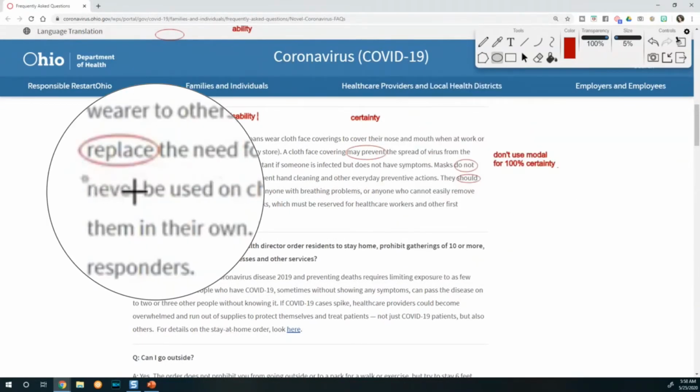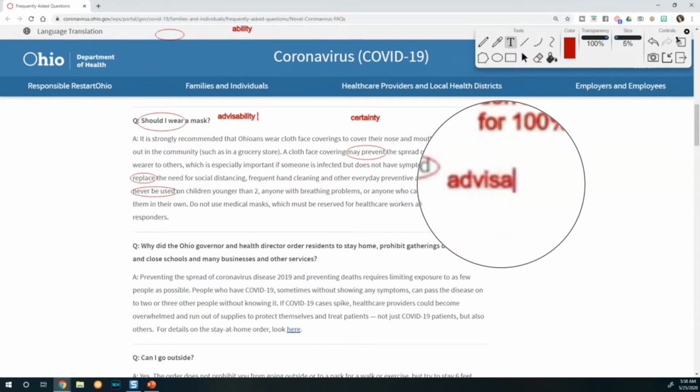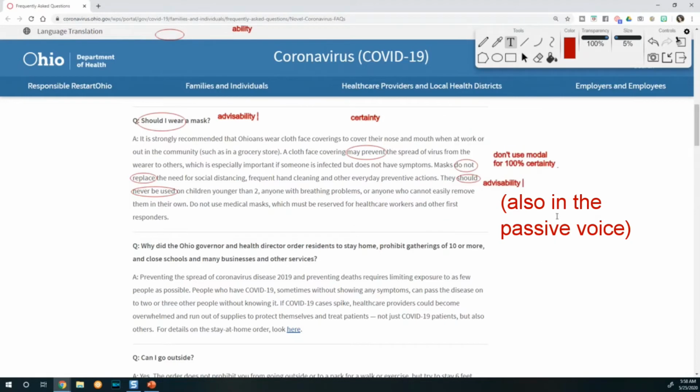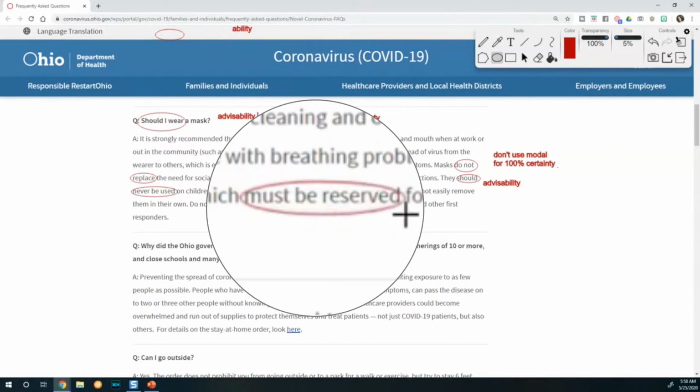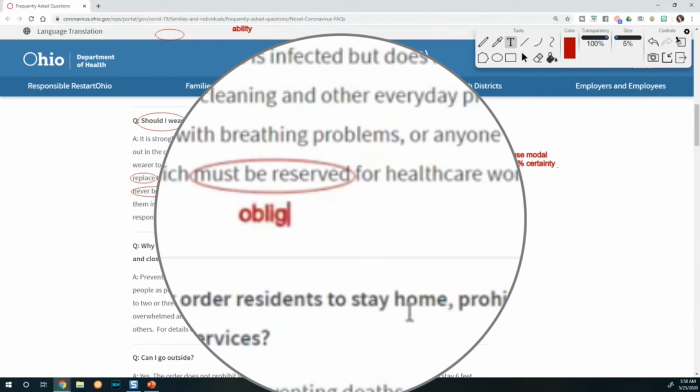Should never be used. Okay, so think about what kind of modal that is. Advisability. It's telling you what is recommended. We see must be reserved. All right, so this is another new kind of modal that we haven't talked about yet. This one is obligation.